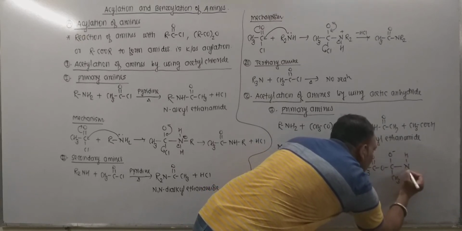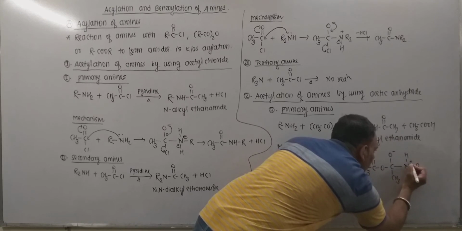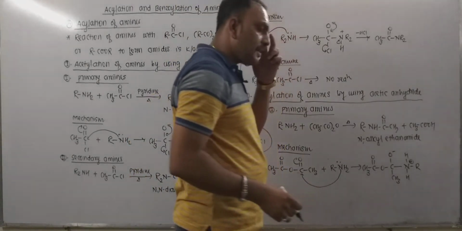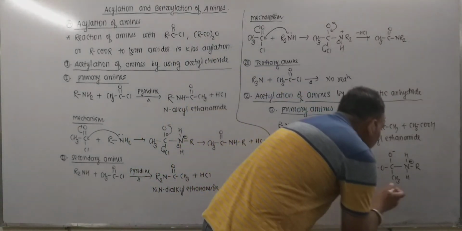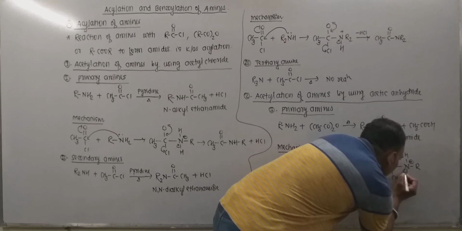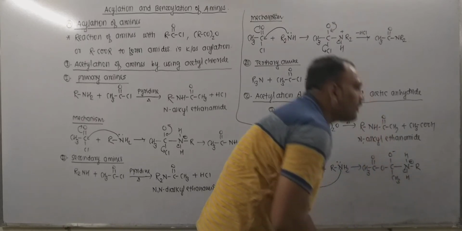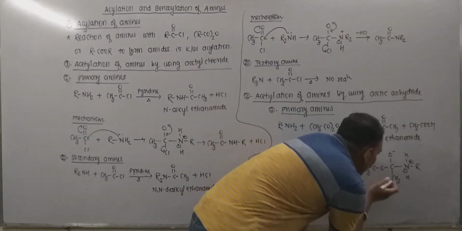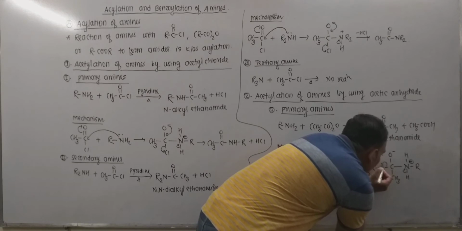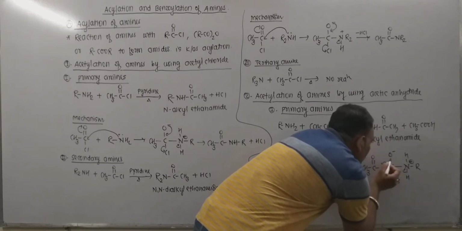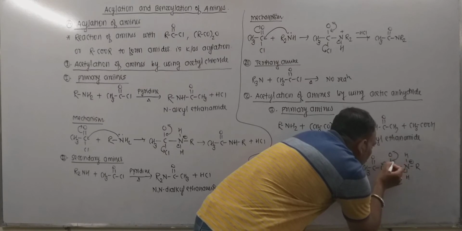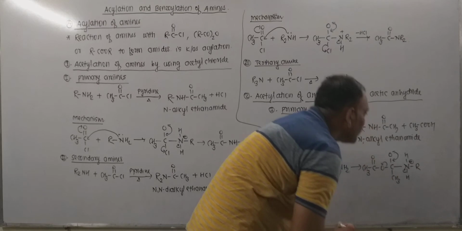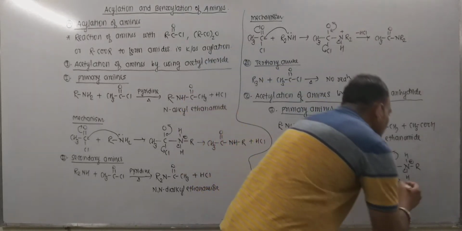Now NHHR, the nitrogen bears positive as it utilized a lone pair to attack the carbon, and this nitrogen keeps this electron pair, and thereby departure of hydrogen in the form of a proton takes place. Now this oxygen keeps this electron pair towards itself and this electron pair gets shared like this, and the hydrogen ion combines with this acetate ion, leading to the formation of acetic acid.